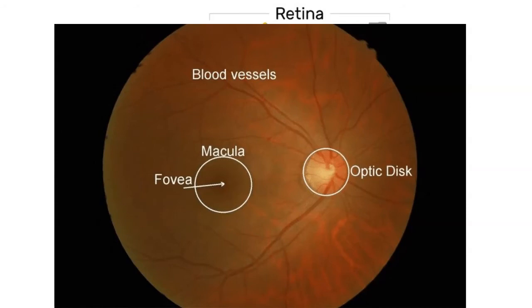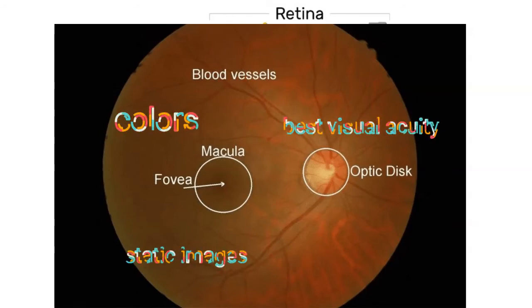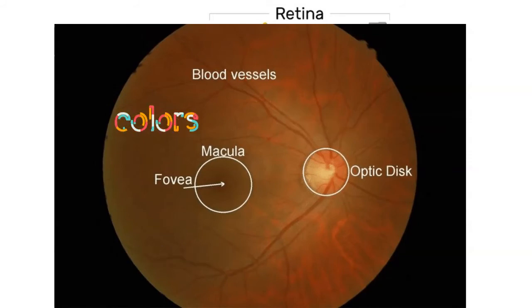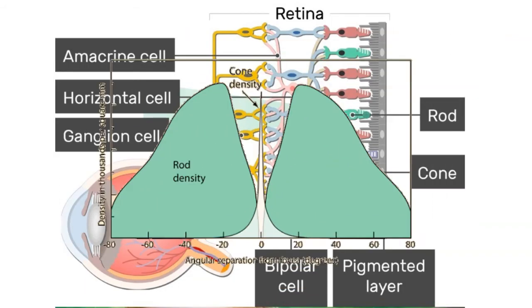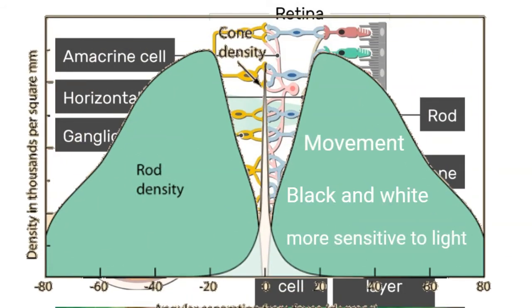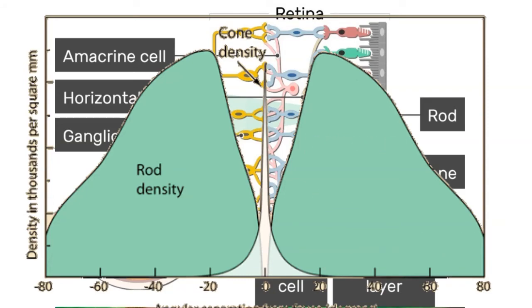This is the most important part of the retina that can see colors. It has the best visual acuity, and it has the ability to see static, unmoving images. Unlike the rods, which are found at the periphery of the retina, which have the ability to detect movement, and they don't see colors. They only appreciate white and black images.